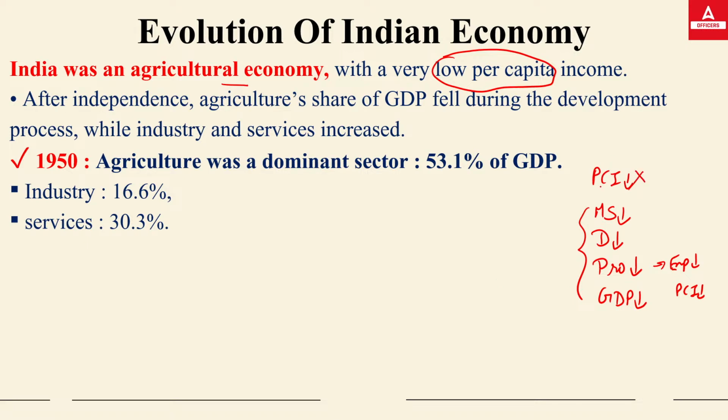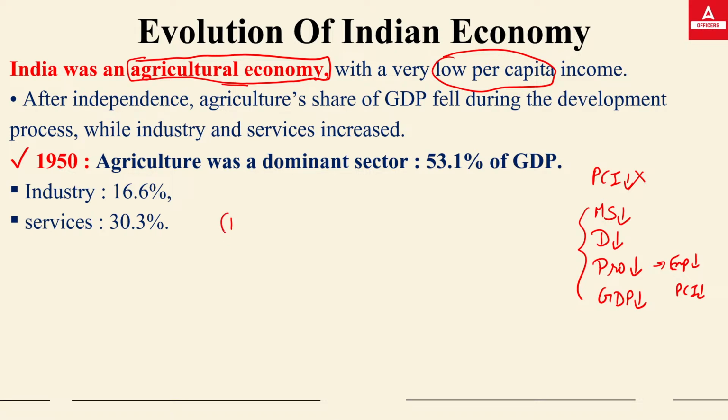We want India to grow. We want India's GDP to rise. We want per capita income to rise. And for that, we have been doing economic planning. Now, India was an agricultural economy. If we want to call any economy a particular sector-based economy, it has to fulfill certain conditions.